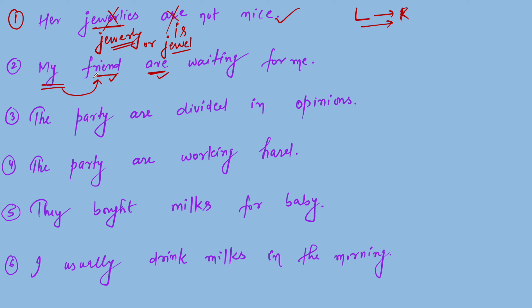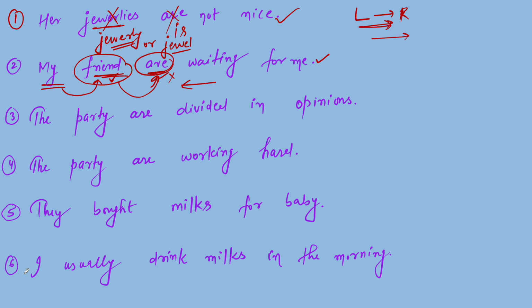Whenever we are going to rectify any mistake in a sentence, we need to understand that we write and read from left to right. So if I'm reading my friend, I will assume this is correct and the word that comes just after it will be the mistake. I cannot go backward, I always go forward.